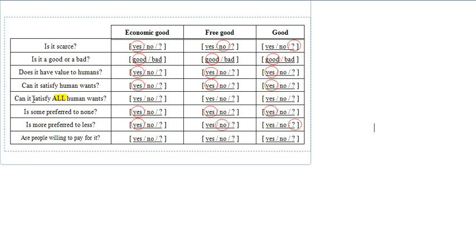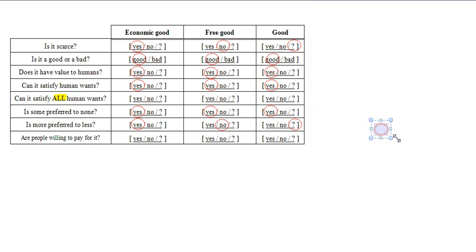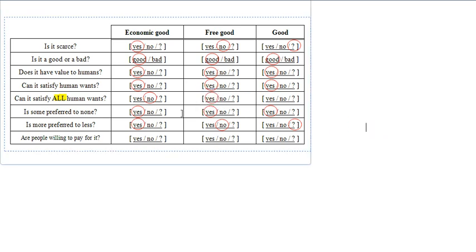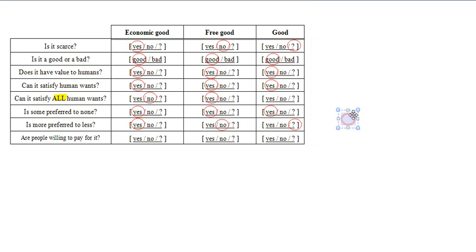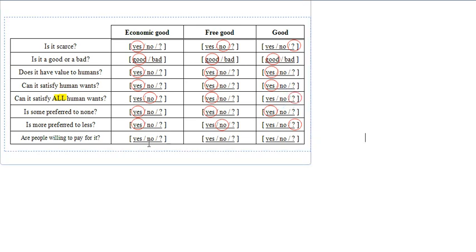But whether it can satisfy all human wants is another story. For economic good, we do not have sufficient quantity available, so our answer will be no. But for free good, we have a lot of it already, so the answer is yes. And so if one of the answers is no and another answer is yes, then finally for good, our answer should be uncertain.